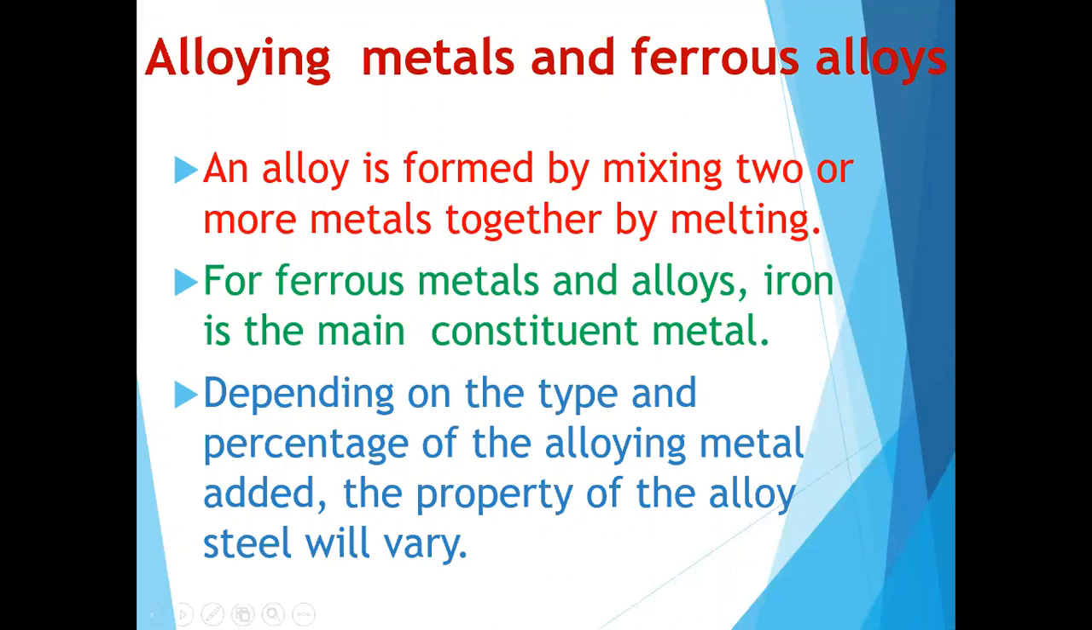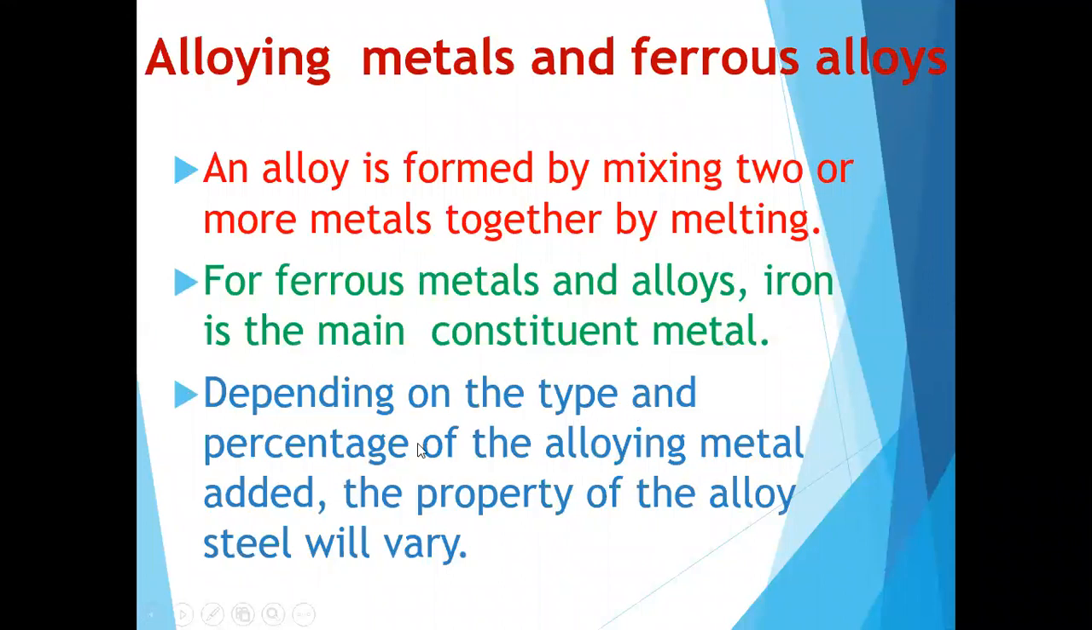An alloy is formed by mixing two or more metals together by melting. When you melt two or more metals, you will get the alloy. For ferrous metals and alloys, iron is the main constituent. When you're discussing a ferrous alloy, iron will be the main part.